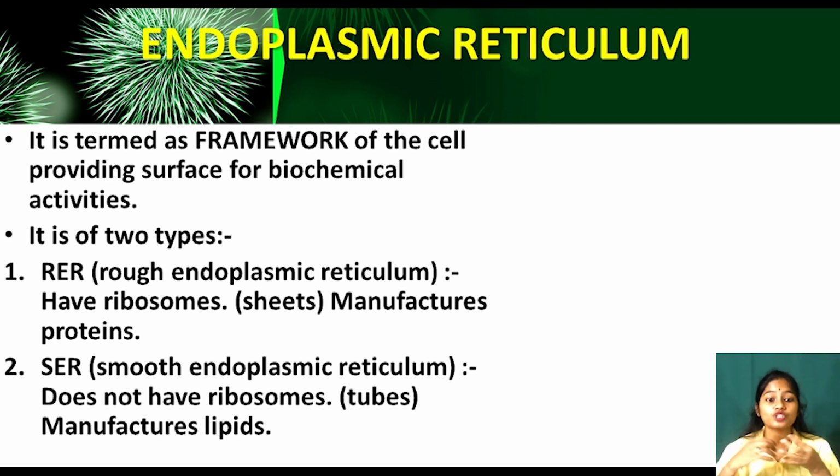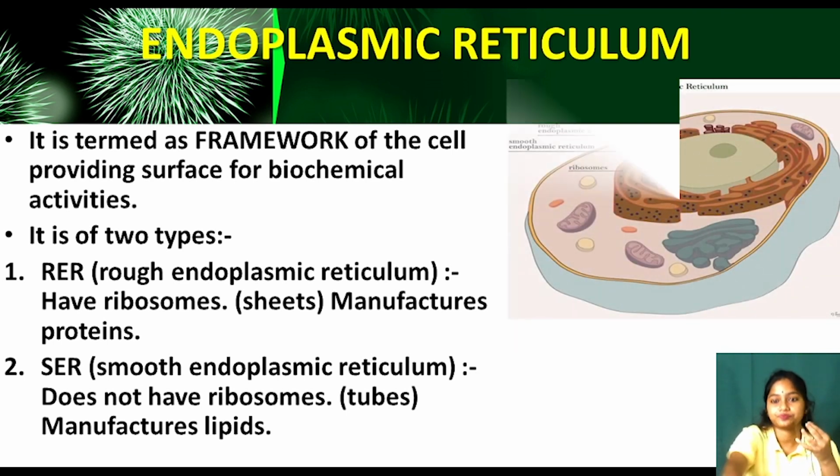Okay. So smooth endoplasmic reticulum does not have ribosomes and they are tube-like structures. They make lipids. Clear? So overall, what is the function of endoplasmic reticulum? They synthesize proteins and lipids. Clear? Yes. There are two types, rough endoplasmic and smooth endoplasmic reticulum. Rough endoplasmic reticulum has ribosomes with it, but smooth endoplasmic reticulum does not have ribosomes.